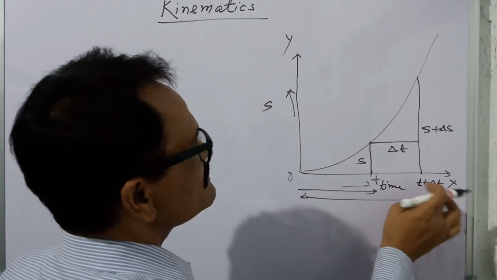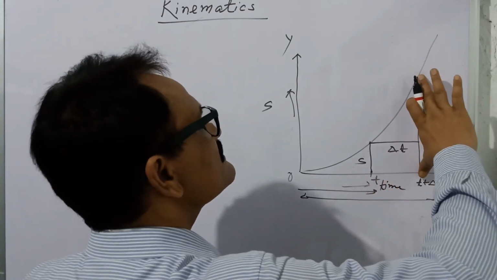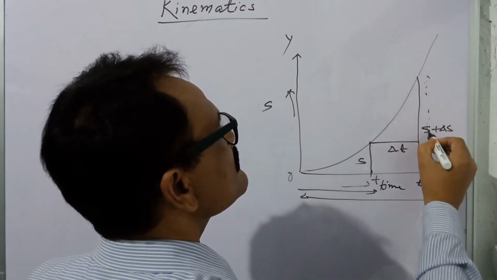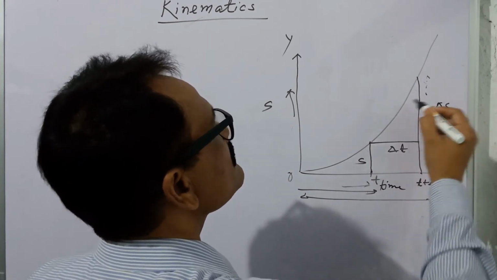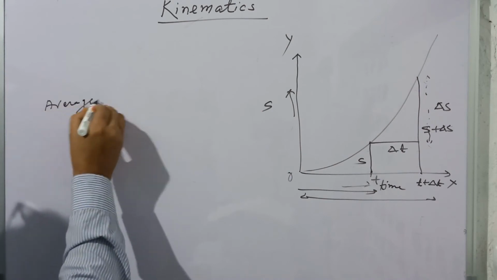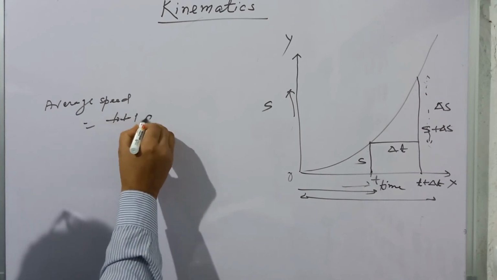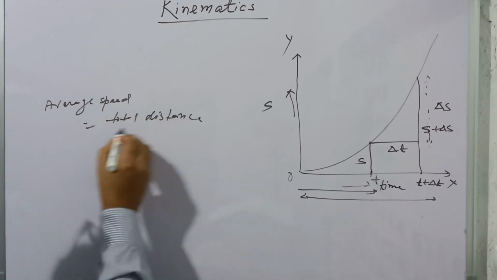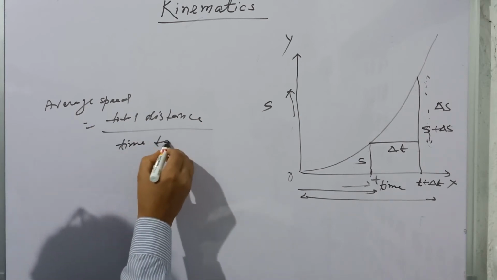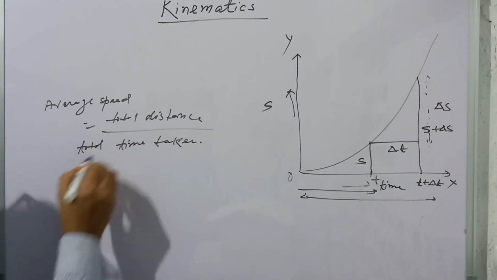So difference of this is t plus delta t minus t, it is delta t, and this is s plus delta s and this is s, so it is delta s, and the average speed is equal to total distance divided by time taken, or you say that total time taken.